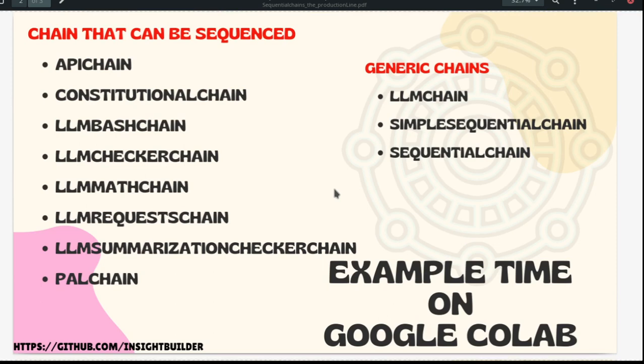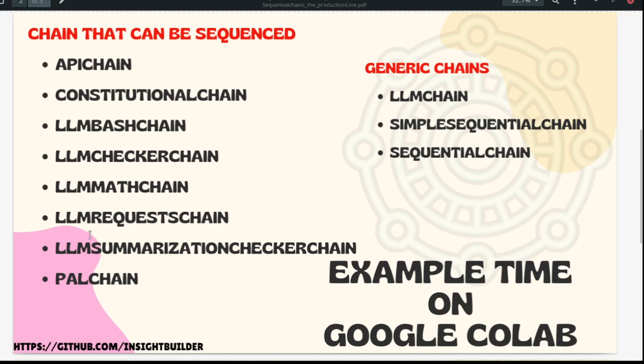I will be showing you the playlist in a second, but currently the chains that can be sequenced are listed here. There are around 9 to 10 different chains that can be sequenced. In order to sequence them, there are generic chains available inside the Langchain library. They are called LLMChain, SimpleSequentialChain, and SequentialChain. The SimpleSequentialChain is what we are going to see in this video, and that itself is extremely powerful.